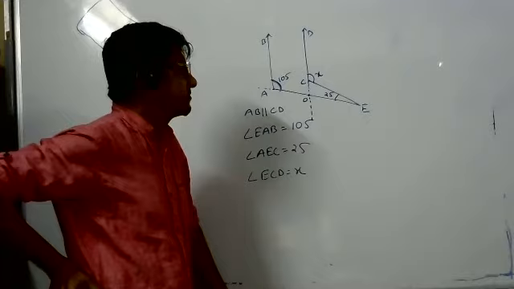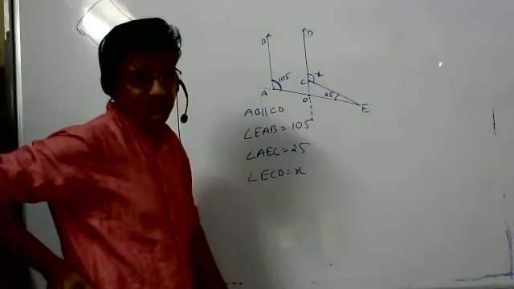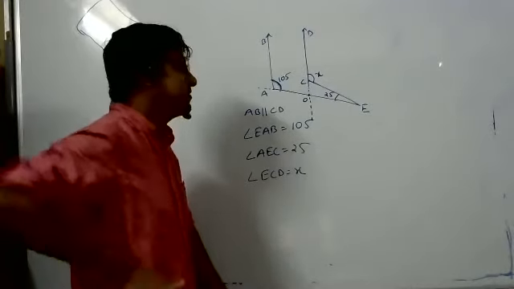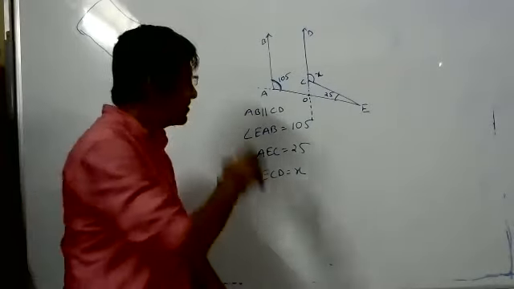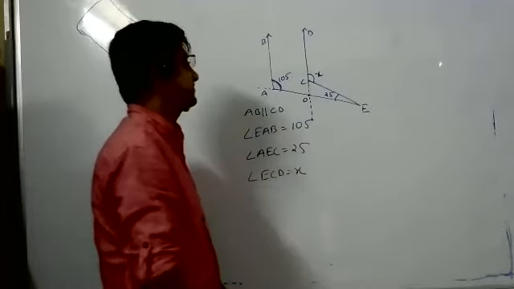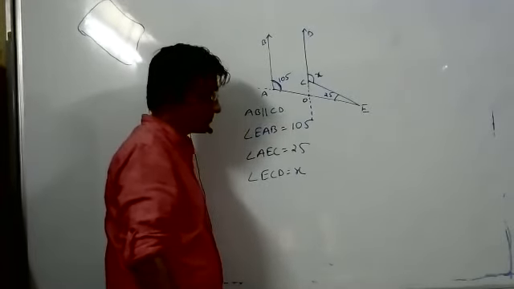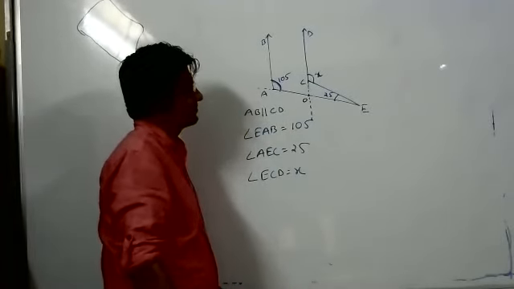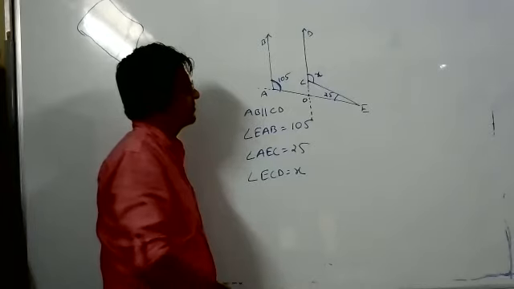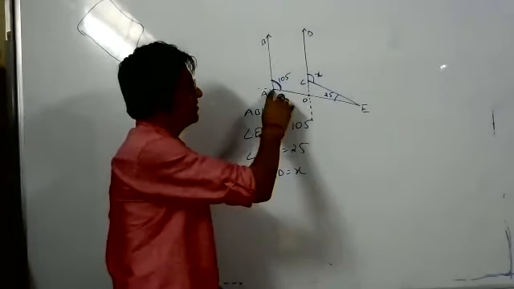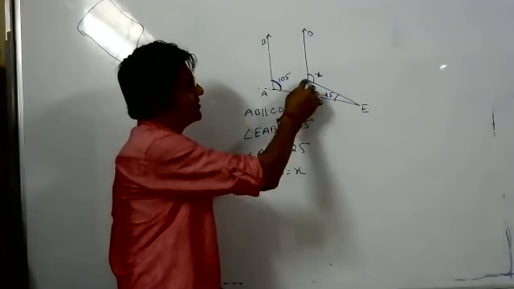So is the answer 80? No, you tell me. Forget about the answer now. You tell me how you got it. So, I extended a line through A and C. The A is here, C is here.